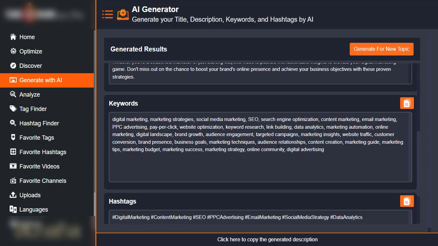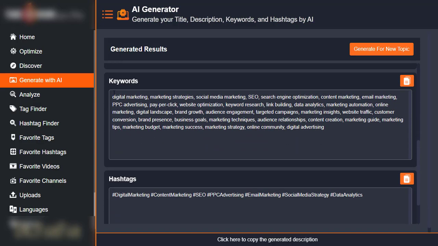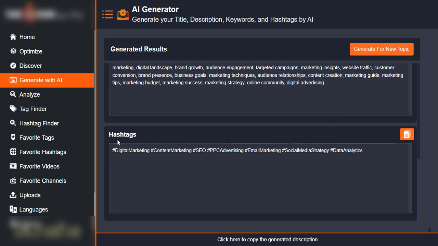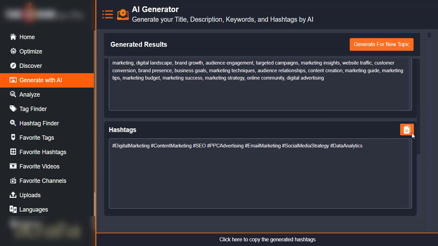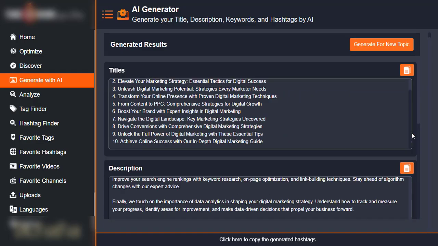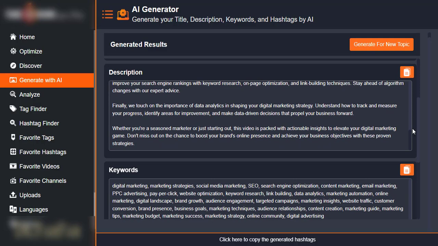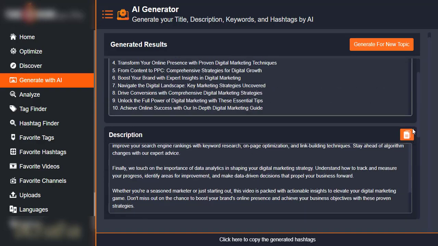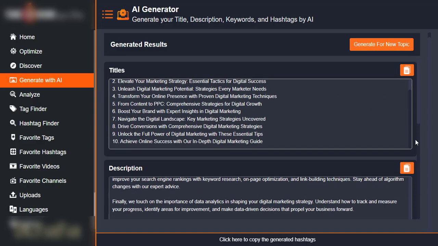So it also gave me the keywords. Look at it. These are the keywords. It also gave me the keywords already separated by commas, which I can use. Look at it, it also gave me the hashtags I can use as well. You can see how wonderful this tool is. I don't need to do anything. I just need to input what I want. It's going to give me the title, the description, the keywords, the best hashtags after scanning through other people's content that are ranking for that particular topic on YouTube. You can see that this is actually a game changer, right?